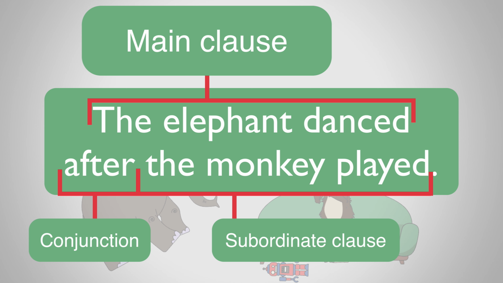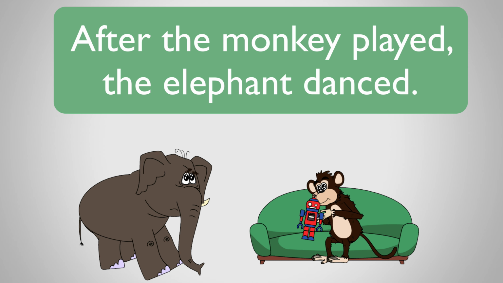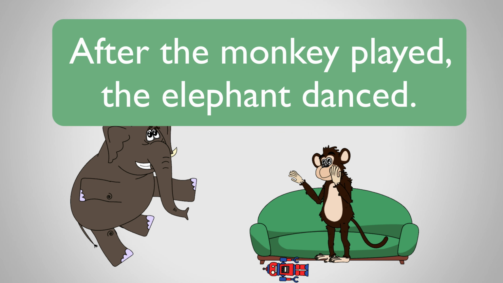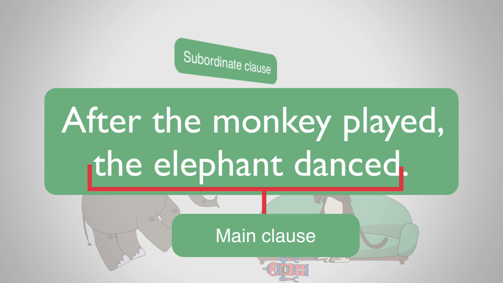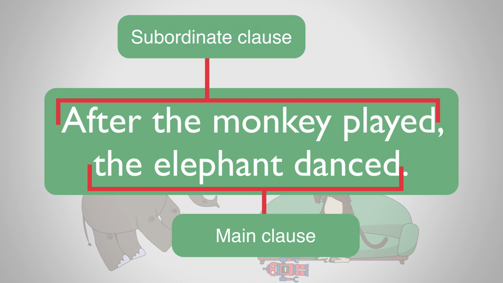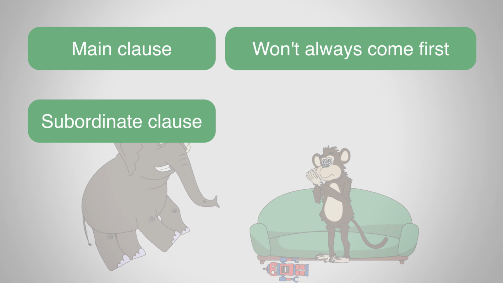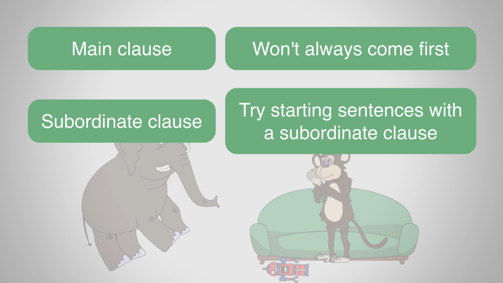Okay, let's see if we can change this sentence once more. Let's swap it round slightly, so we have after the monkey played, the elephant danced. Not much has changed here. We still have the main clause, the elephant danced, and the subordinate clause, after the monkey played. The only difference is that we have changed their position within the sentence. It's important to remember that the main clause won't always come at the start of a sentence. In fact, it can often improve your writing to start a sentence with a subordinate clause.